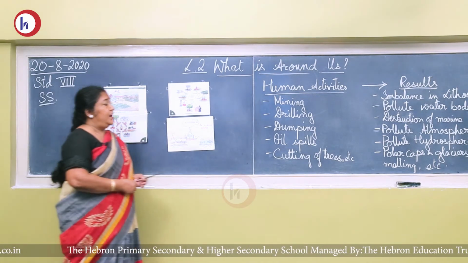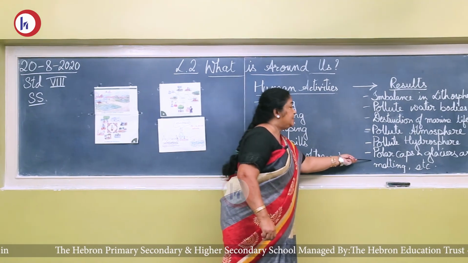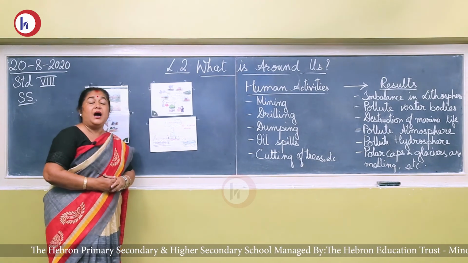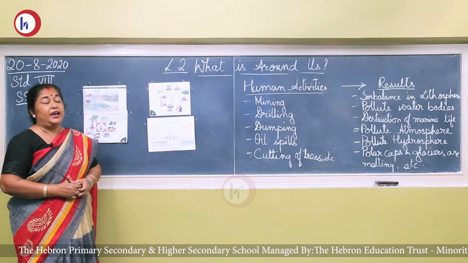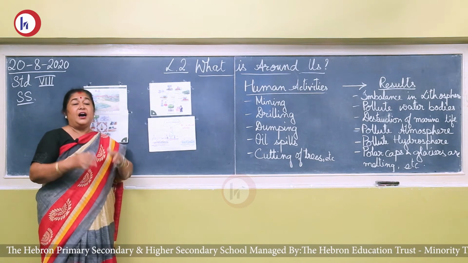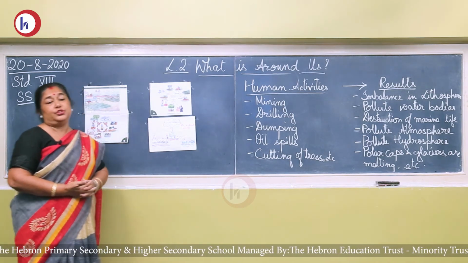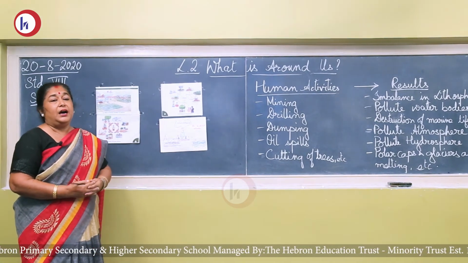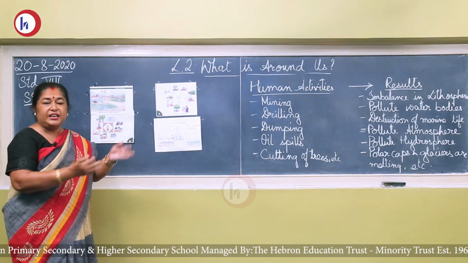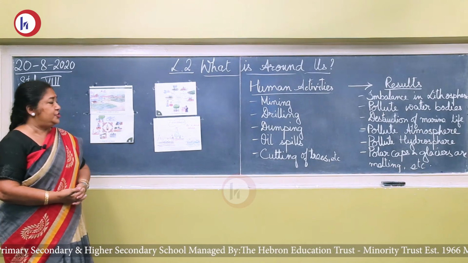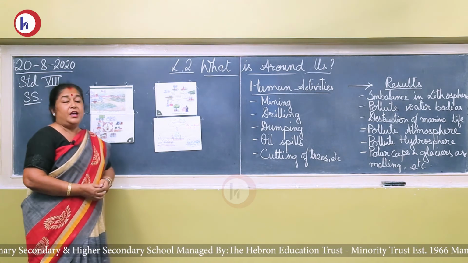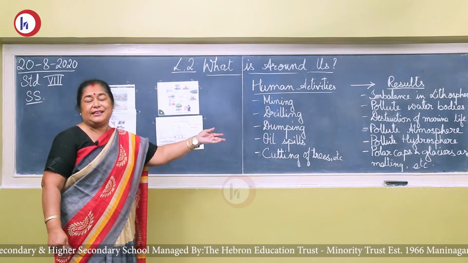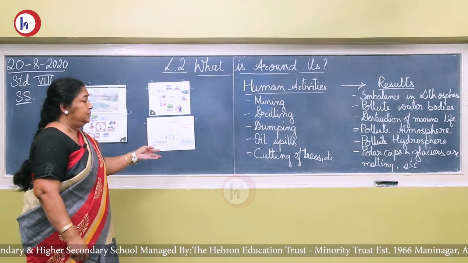As I said, we are having the polar caps and glaciers melting. What are polar caps? Polar caps are the high mountains like the Himalayas and all. And in the poles, they have ice solidified, which gives water to the rivers during the summer when they melt. And the glaciers, when this ice melts and flows down in the ice form in the rivers, they are called the glaciers. When they melt, they come down. Now, it has happened every year.